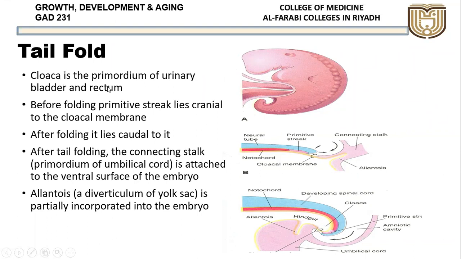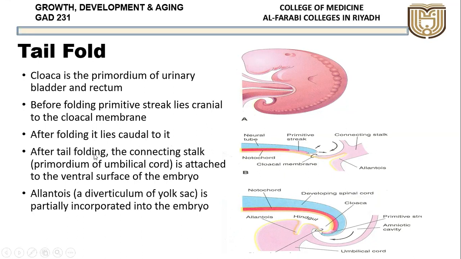Before folding, the primitive streak lies cranial to the cloacal membrane. Before folding, if you see here, the primitive streak lies cranial, means toward the head end of the cloacal membrane. Now with the enlargement of the neural tube, after folding it lies caudal to it. Now the cloacal membrane has moved up and primitive streak is below. Before, the primitive streak was above and the cloacal membrane was below. Now with this folding, the cloacal membrane has moved up and the primitive streak has come down.